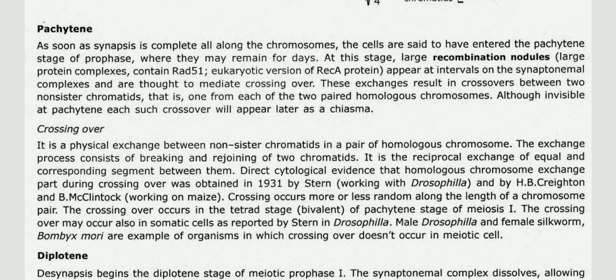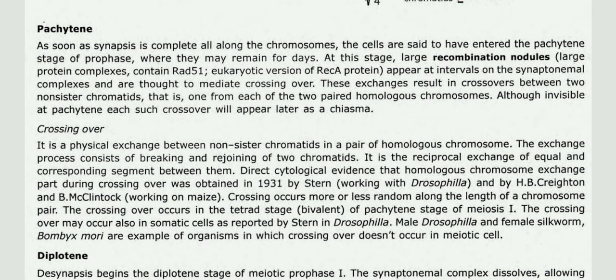These exchanges result in crossovers between two non-sister chromatids, that is, one from each of the two paired homologous chromosomes. Although invisible at pachytene, each such crossover will appear later as a chiasma.